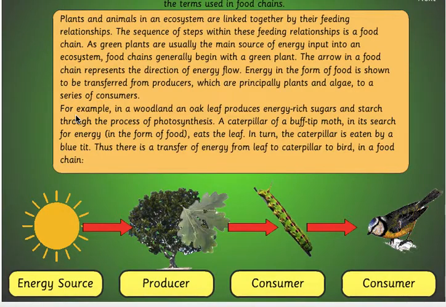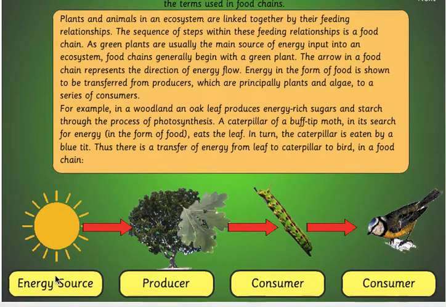an oak leaf produces energy-rich sugars and starch through the process of photosynthesis. A caterpillar of a buff-tip moth, in its search for energy in the form of food, eats the leaf. In turn, the caterpillar is eaten by a blue tit, and this is where a transfer of energy from leaf to caterpillar to bird occurs in a food chain.